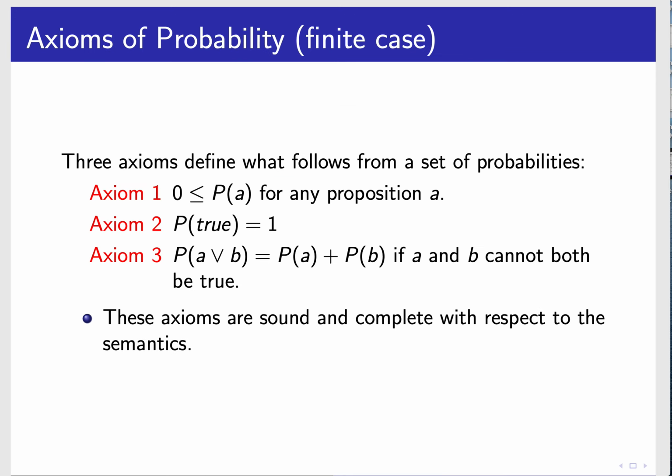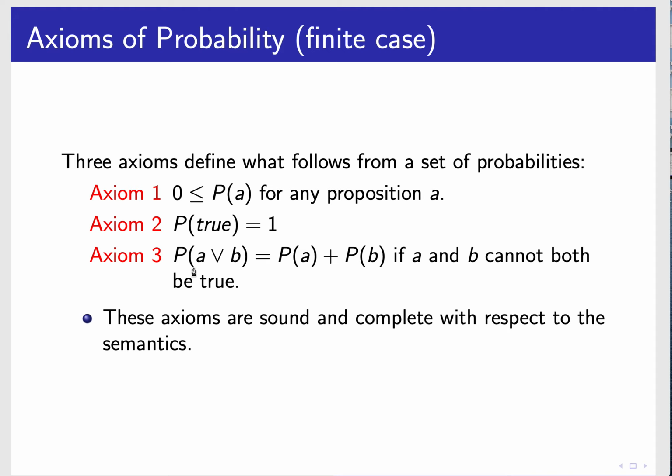Okay, so it turns out we can actually define this not in terms of possible worlds, but in terms of probabilities. So these axioms: for any proposition A, its probability is greater than or equal to 0. The probability of the proposition true is 1, because true will end up being the set of all worlds, since true is true in all of them.